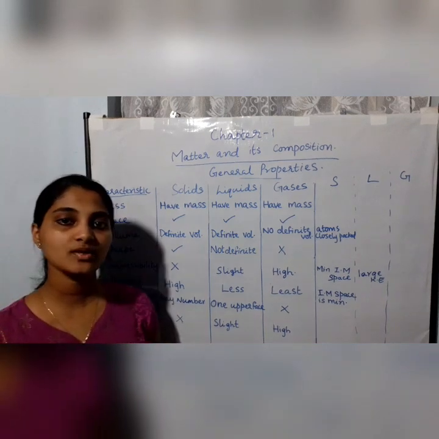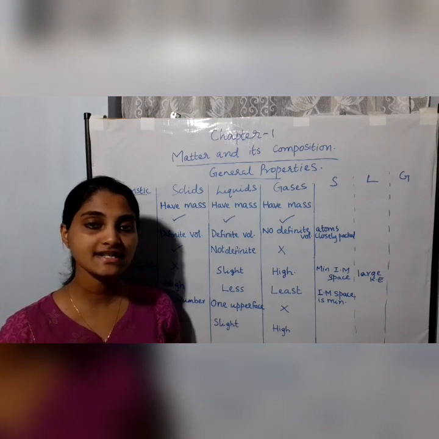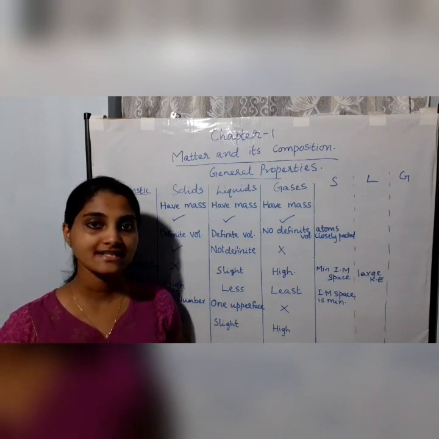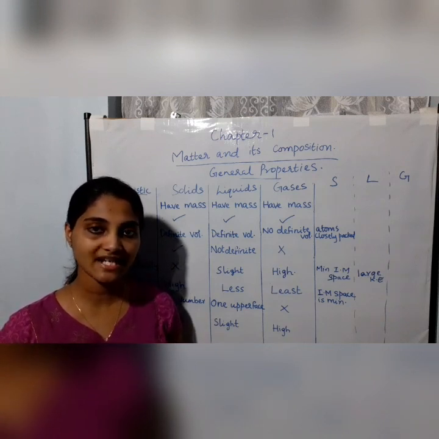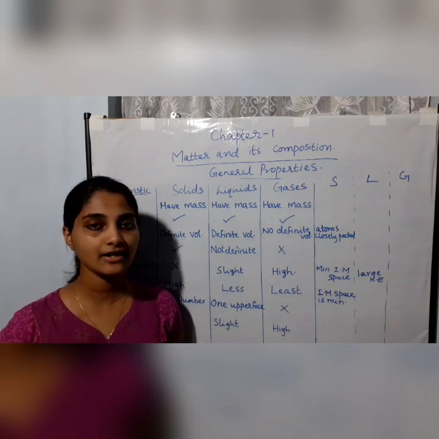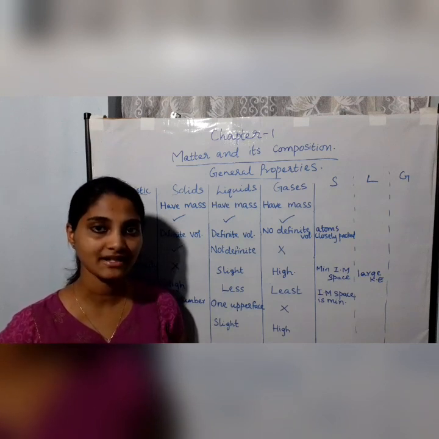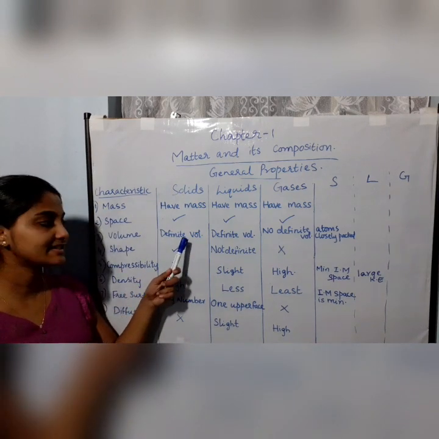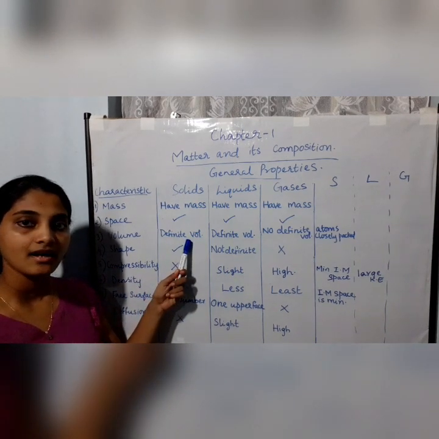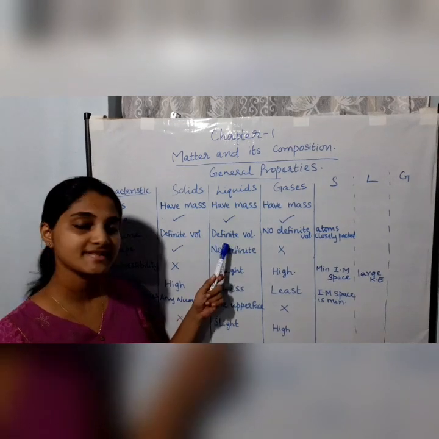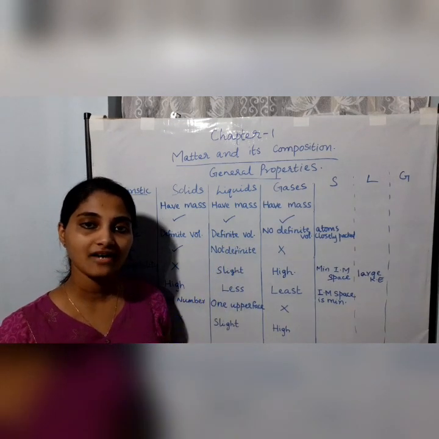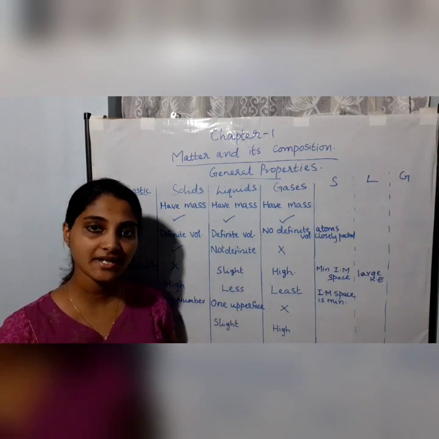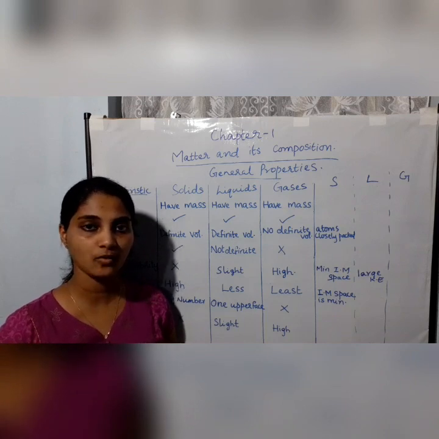Now the atoms or the molecules in case of solids are closely packed. That is, the intermolecular space is minimum and the intermolecular force of attraction is maximum. And therefore, it has a definite shape and a definite volume. But in the case of liquids, liquids do not have a definite shape. It takes the shape of the container in which it is poured.